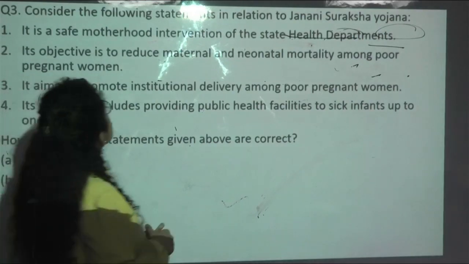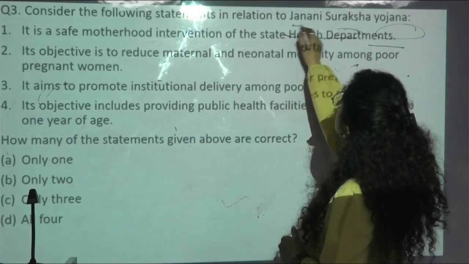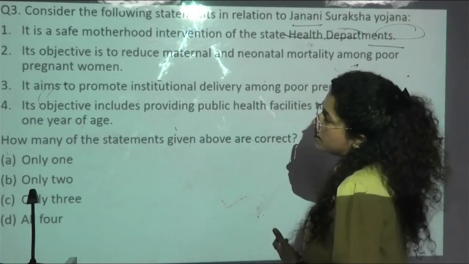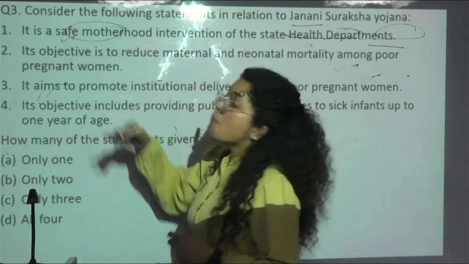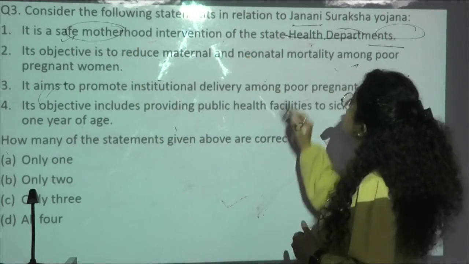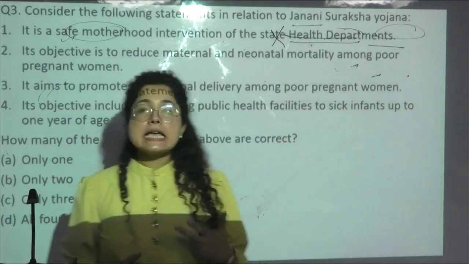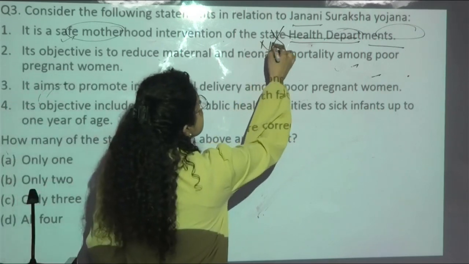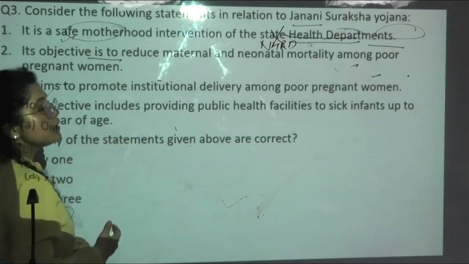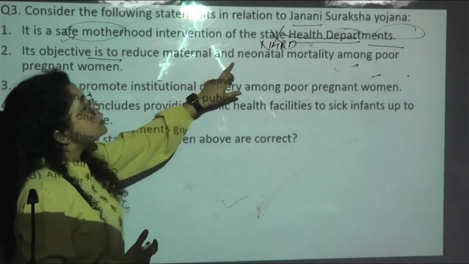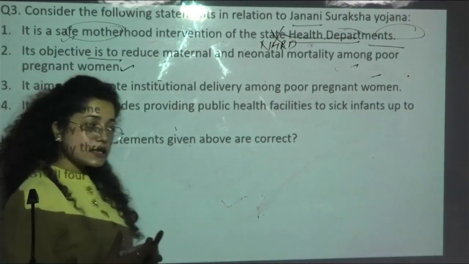Let's see question number 3 related to your current affairs. Consider the following statements in relation to the Janani Suraksha Yojana. Statement number 1: it is a safe motherhood intervention of the state health department. So this is not of the state health department, but of the National Rural Health Mission. So that means this is incorrect. Its objective is to reduce maternal and neonatal mortality among poor pregnant women. So yes, this is the correct statement.